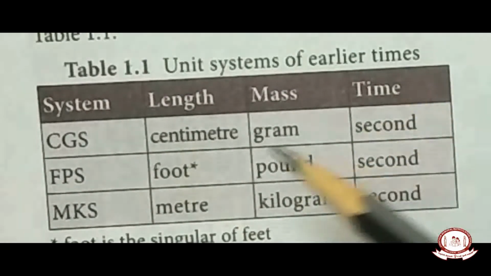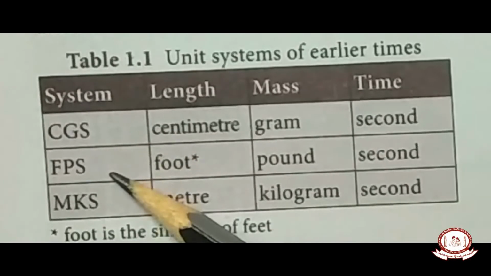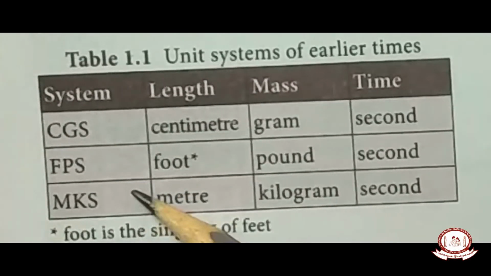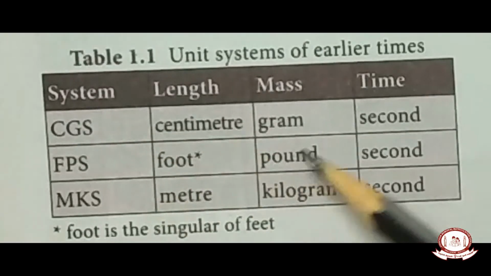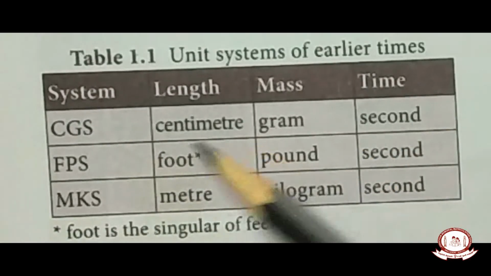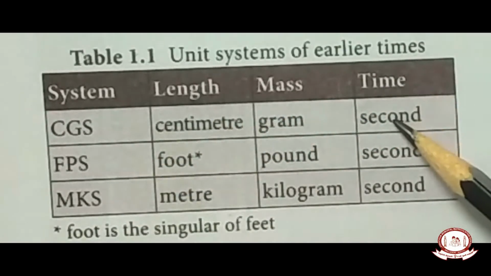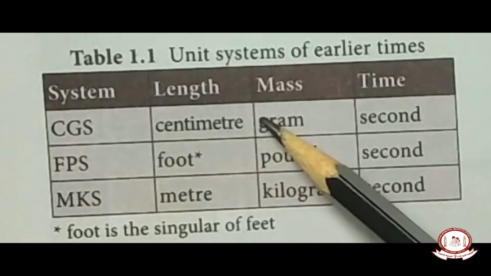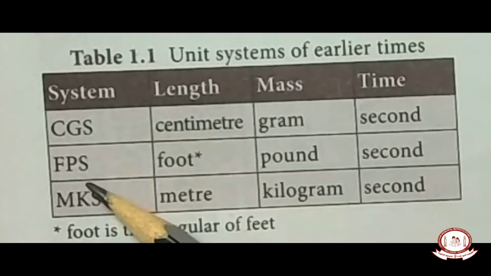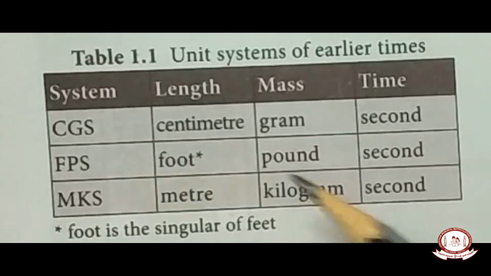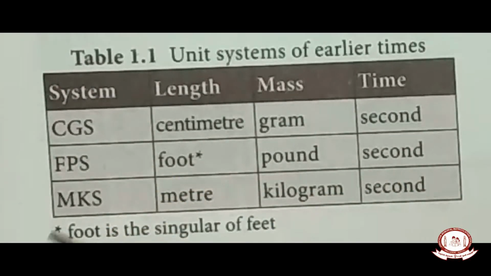This you studied in lower classes: CGS system, FPS system and MKS system. CGS means centimeter, gram, second. Length is measured in centimeter, mass is measured in gram, time is measured in second. So it is said to be the CGS system. Next is the FPS system. F means foot, pound, second. FPS system. MKS system: meter, kilogram, second. Okay. So these systems are earlier time systems.